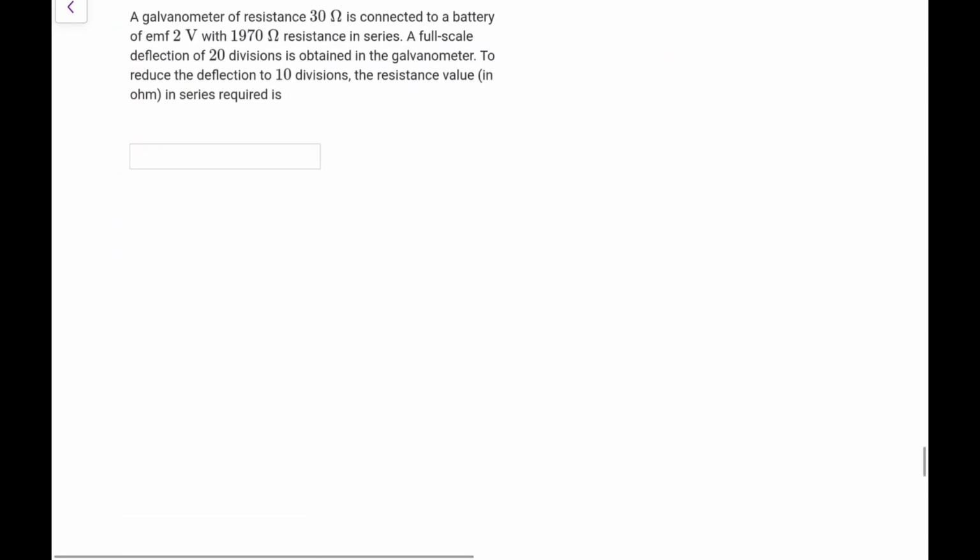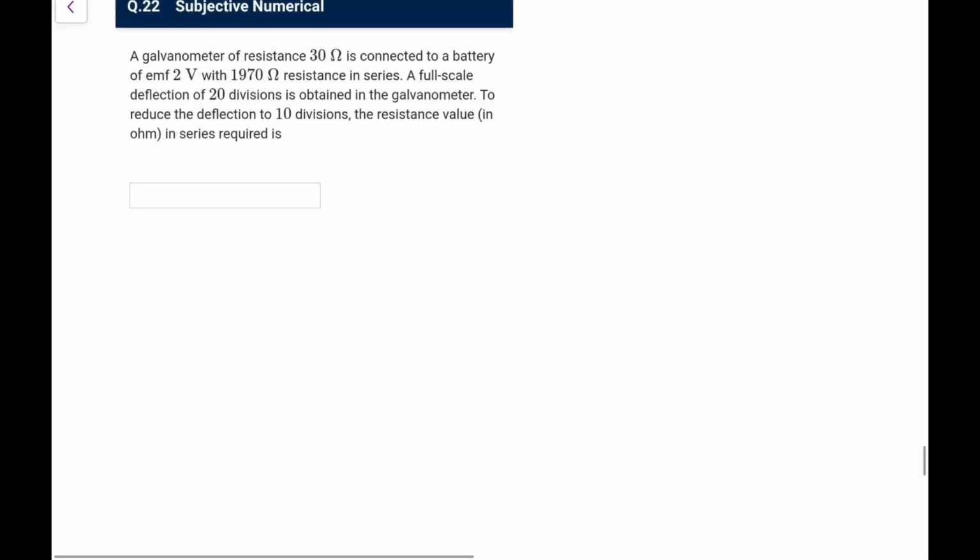Next, a galvanometer has a resistance 30 ohm connected to a battery of 2 volt with 1970 resistance in series.